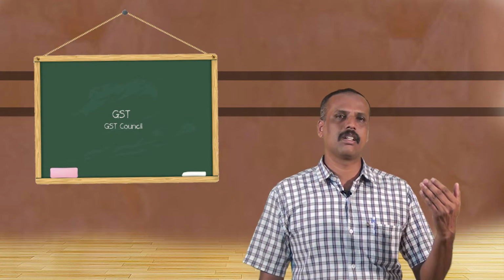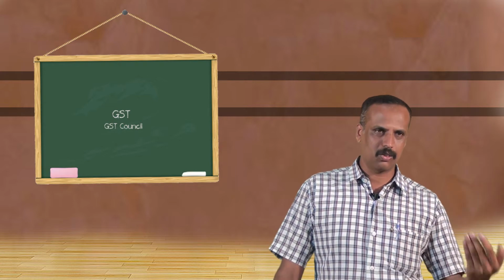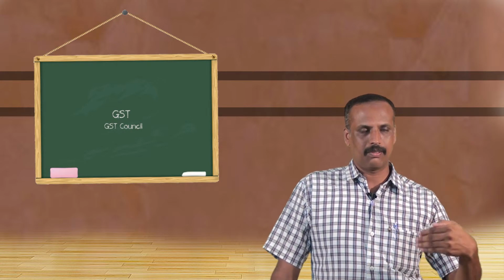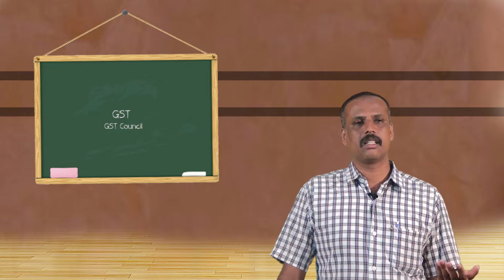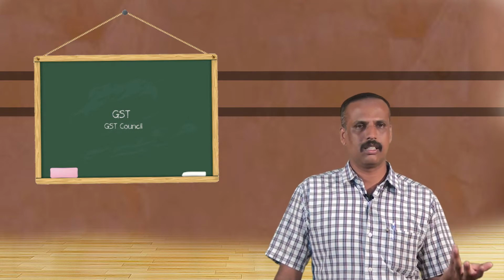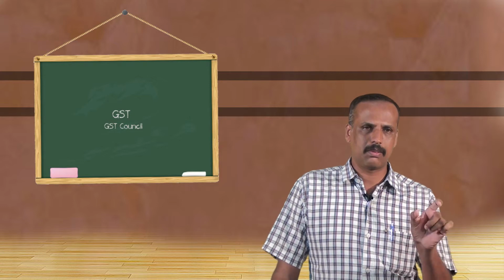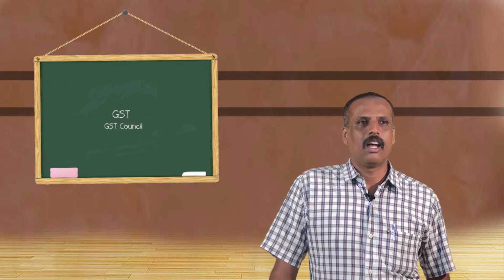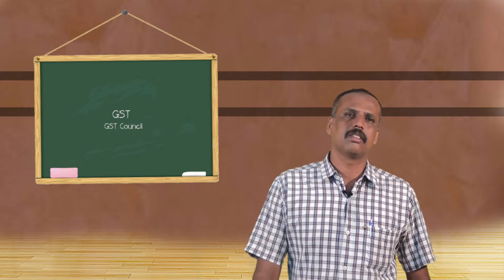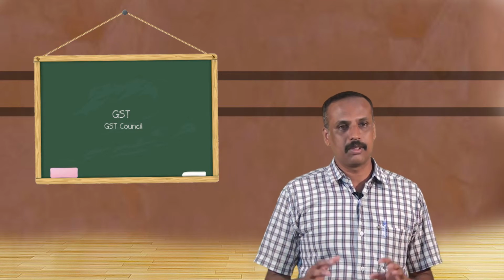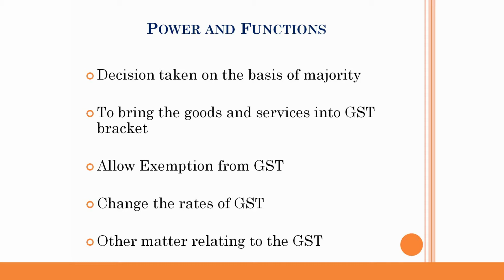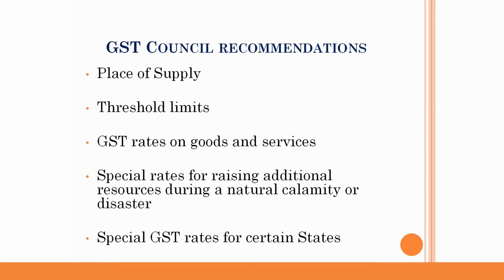For example, they may reduce the GST rate from 18% to 12%, or they may raise the GST rate from 5% to 12% or 28%. It is on the basis of the demand in the respective GST Council meeting. In addition, any matter relating to GST, whether from an administration point of view, a collection point of view, or any other provisions in connection with GST, will be discussed in GST Council meetings, and the GST Council has the power to implement such recommendations.